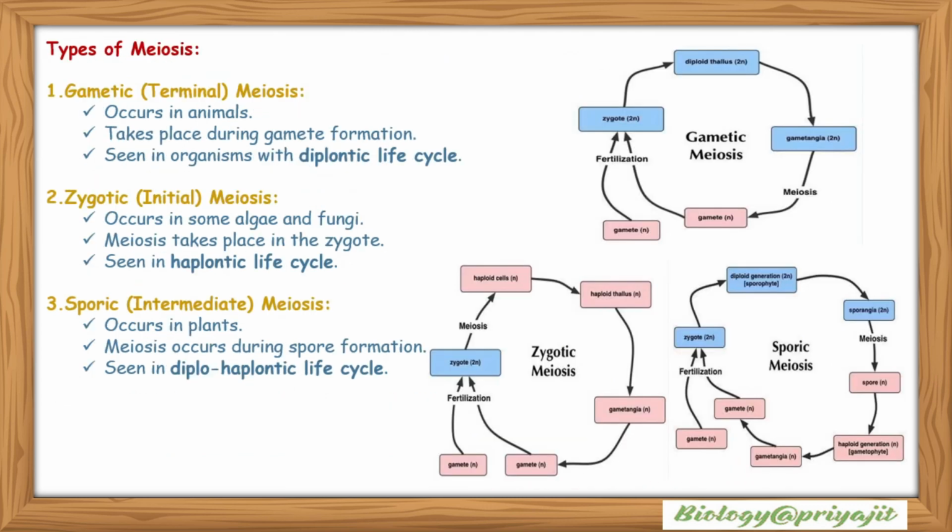Types of meiosis. There are basically three types of meiosis. Gametic meiosis, which occurs in animal cells, takes place during gamete formation. It is seen in organisms with a diplontic life cycle. The second one is zygotic meiosis, which is found in algae and fungi. It takes place in the zygote, found in the haplontic life cycle. And the third one is sporic or intermediate meiosis. This happens in plants. Meiosis occurs during spore formation, seen in the diplohaplontic life cycle.